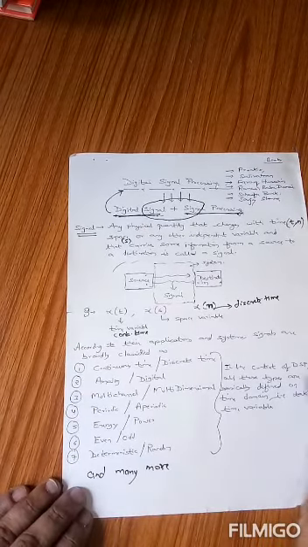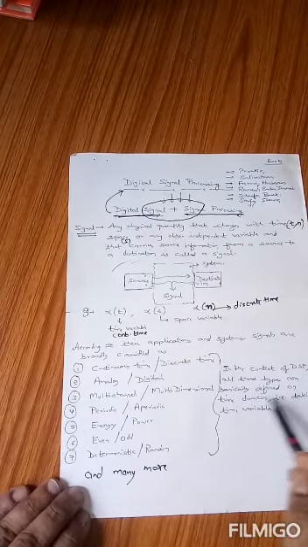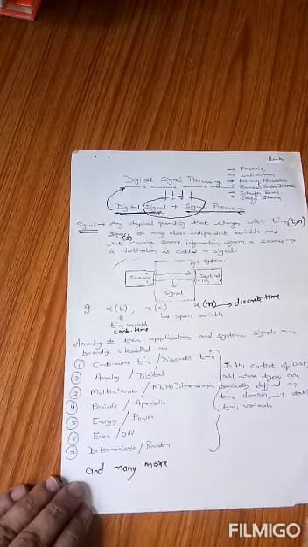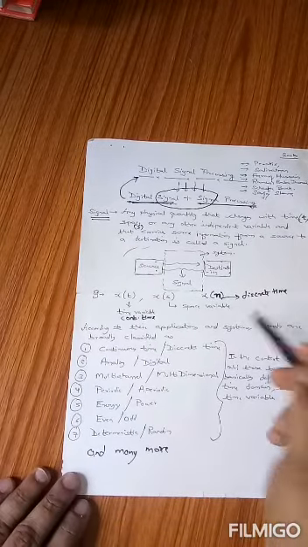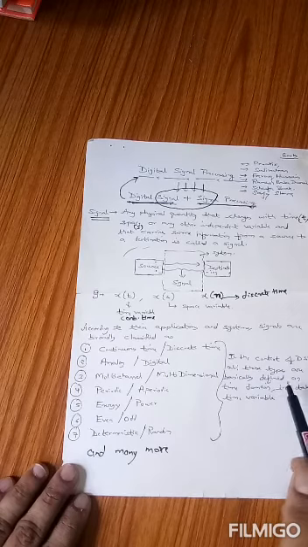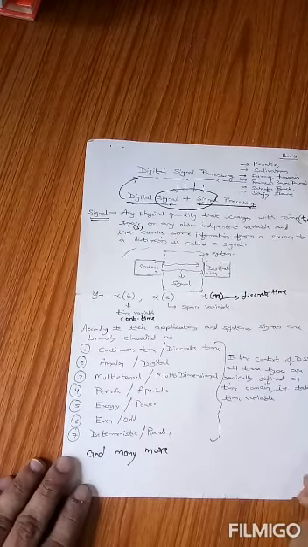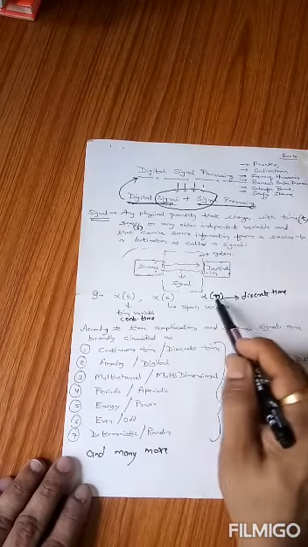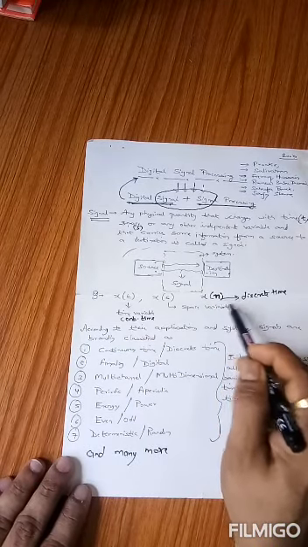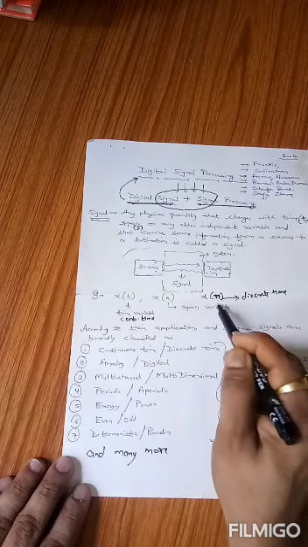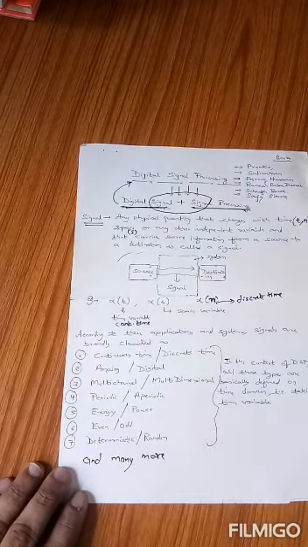In the context of DSP, all these types are basically defined on the time domain, that is, taking the independent variable as either t or n. Since we are talking about digital signal processing, we are talking about the digital domain, so we will be more frequently using this term x of n. The time independent variable in DSP is always n.